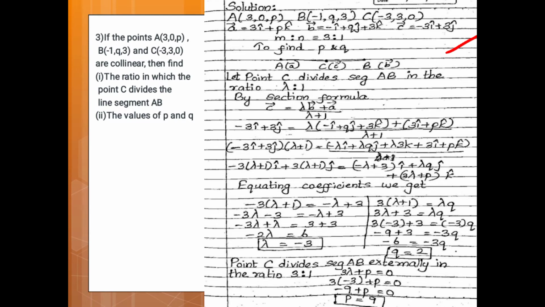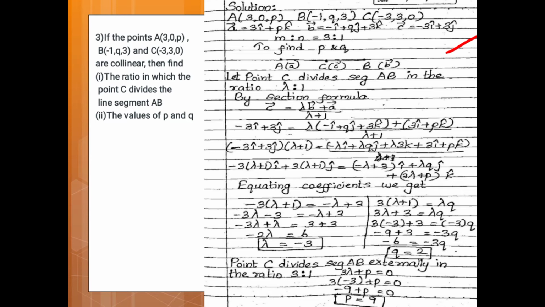So (minus 3i plus 3j) into (lambda plus 1) is equal to minus lambda i plus lambda qj plus 3 lambda k plus 3i plus pk vector. So minus 3 (lambda plus 1) i plus 3 (lambda plus 1) j is equal to (minus lambda plus 3) i plus lambda qj plus (3 lambda plus p) k vector.